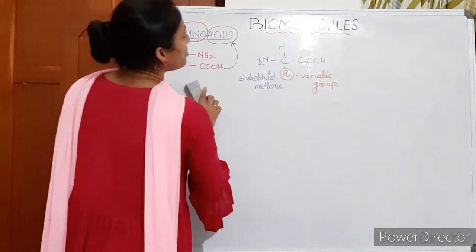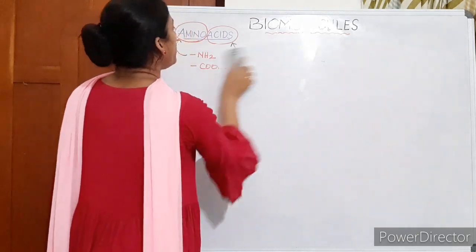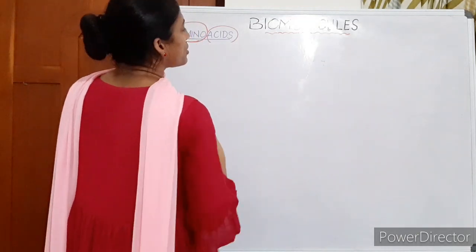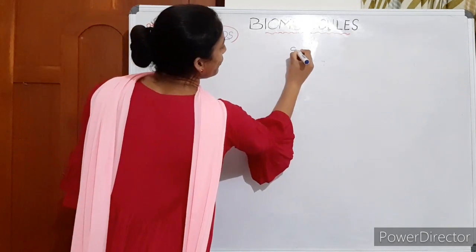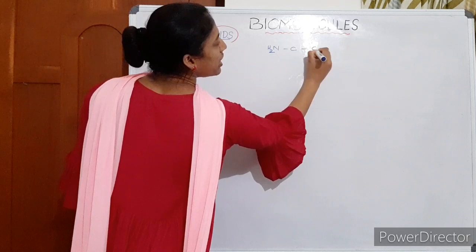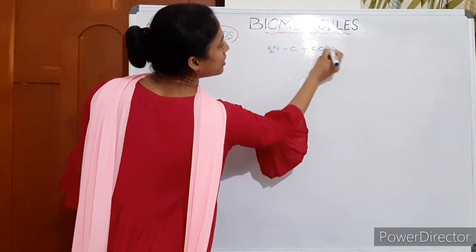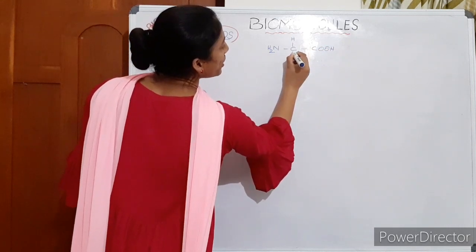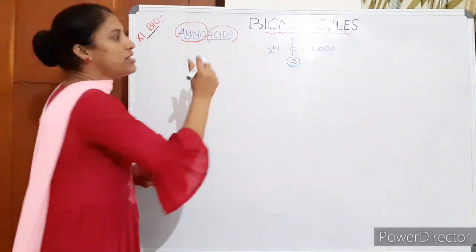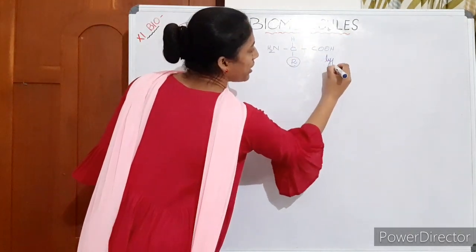You have to study this thoroughly. The typical structure of an amino acid we have discussed: it has an amino group, then a carboxyl group, then hydrogen here, and a variable group R. This is the typical structure of an amino acid.